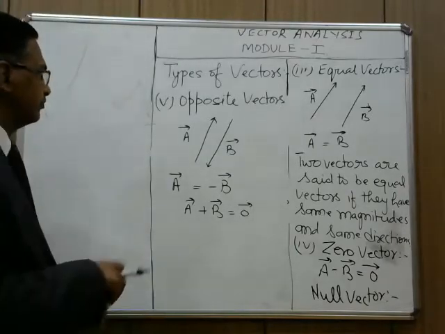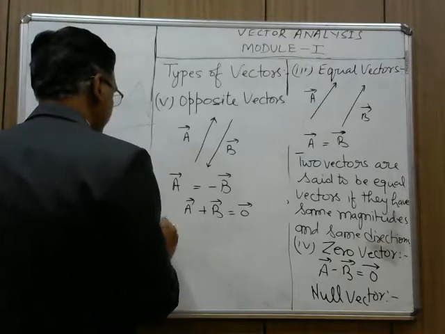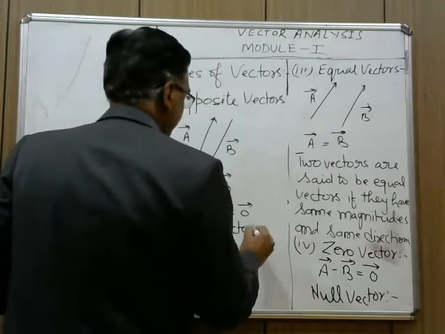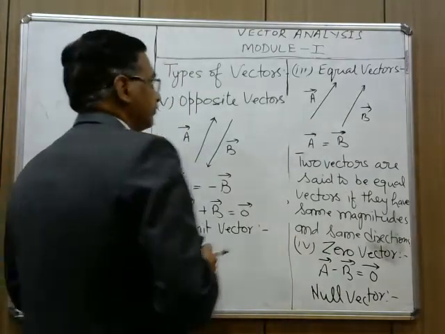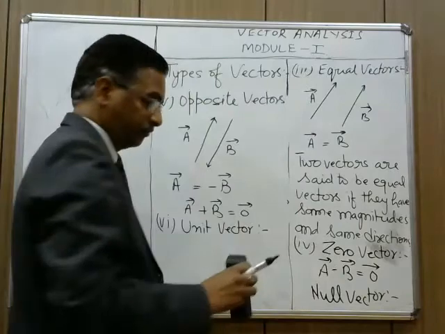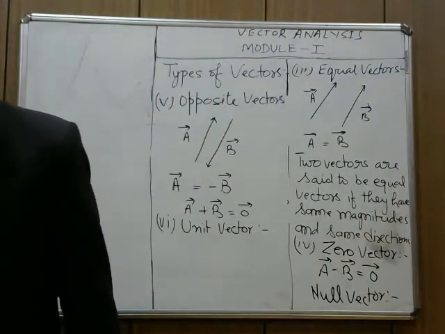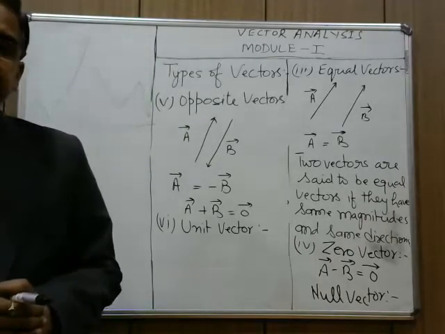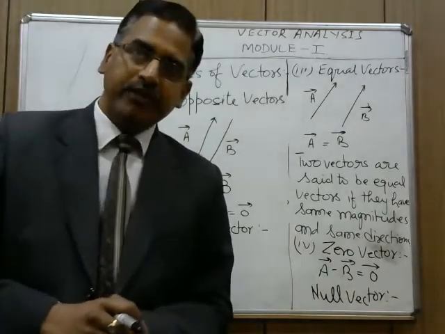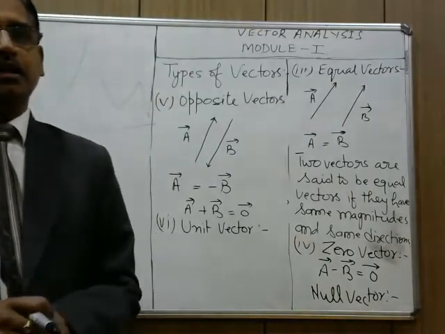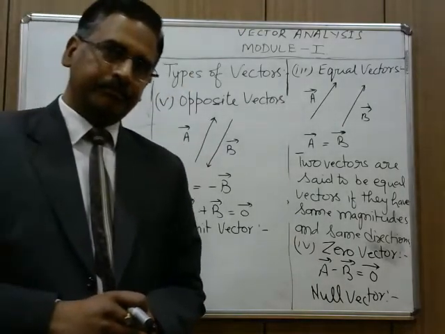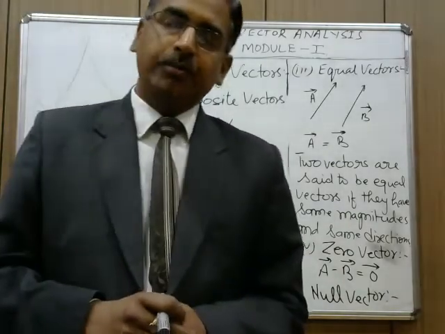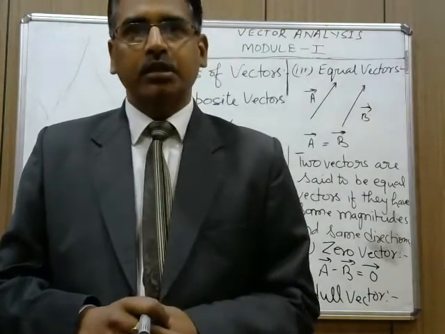Next, unit vector. A vector whose magnitude is unity, that is 1, is called a unit vector. As I told you, a vector has two components, magnitude and direction.